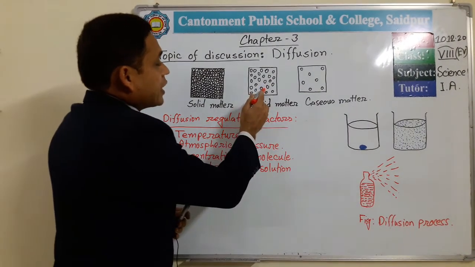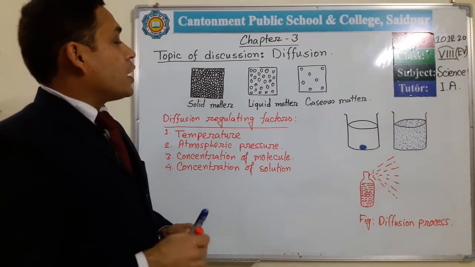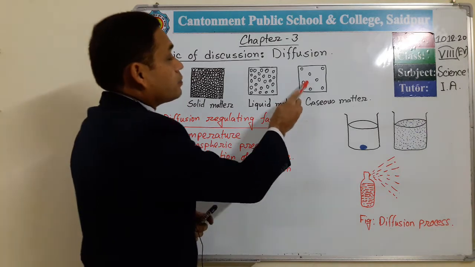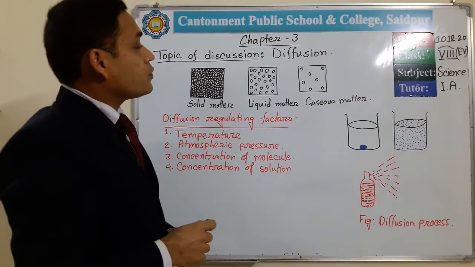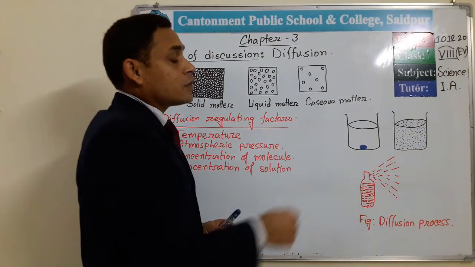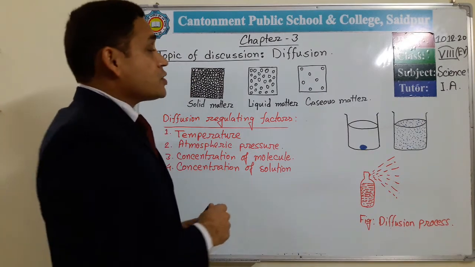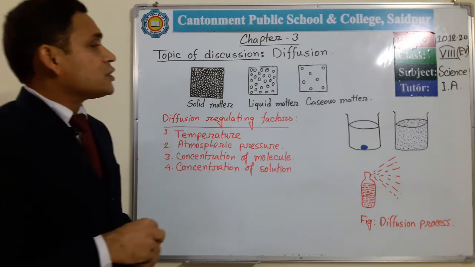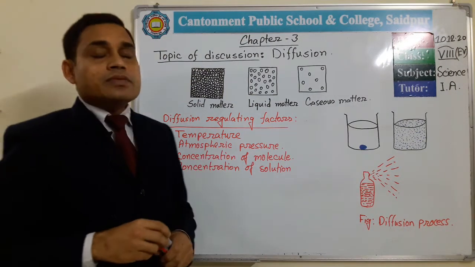These particles can change their position. And if we consider gaseous matter, we can see the gaseous matter-forming particles remain very far from each other. That means they can change their position very easily. So these are the structures of different types of matter.